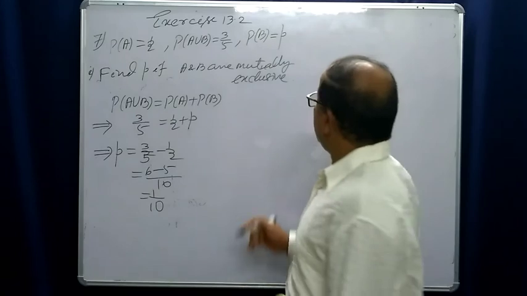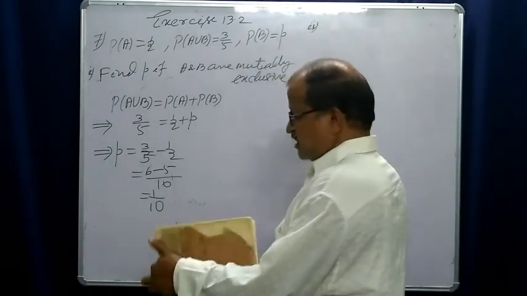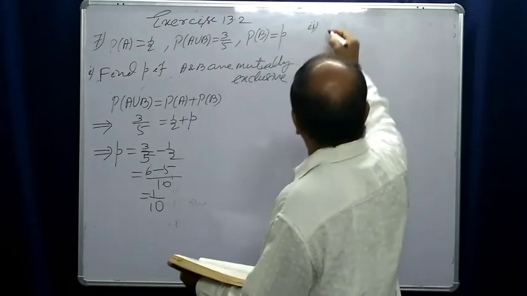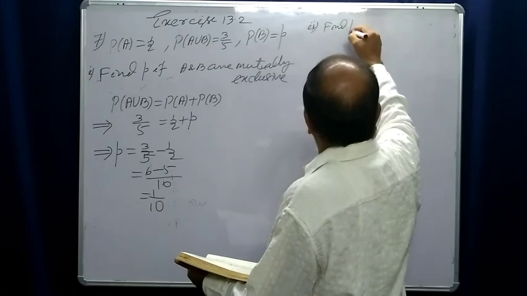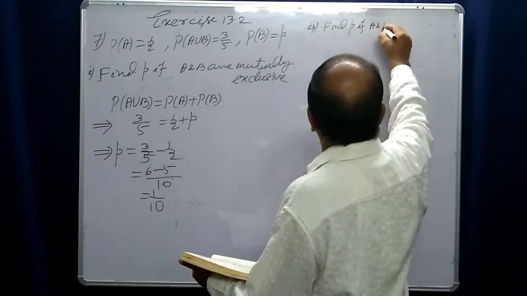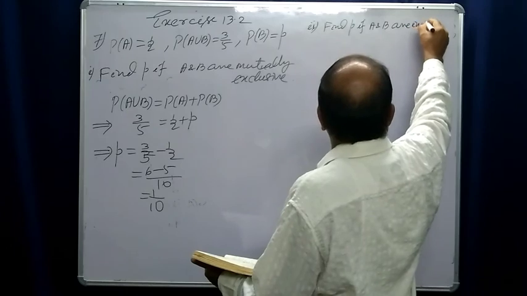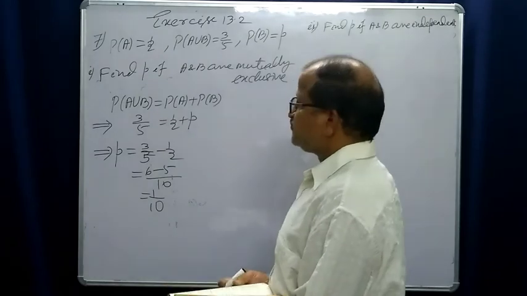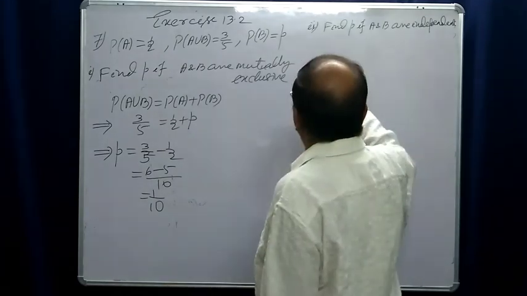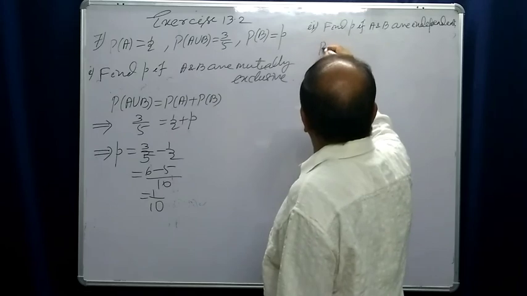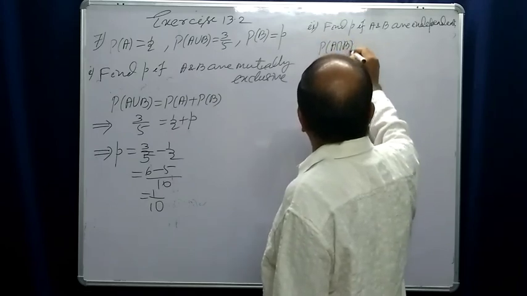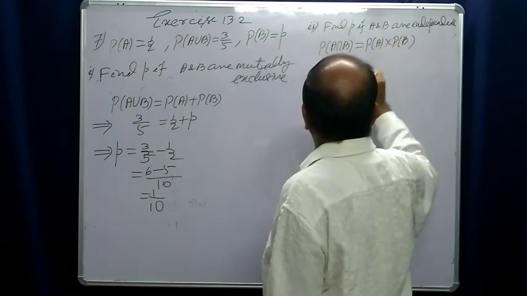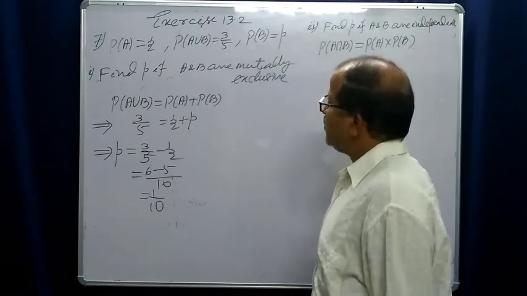And in the second part, it is asked to find P if A and B are independent. If they are independent, then probability of A intersection B is equal to probability of A into probability of B. What is probability of A intersection B?